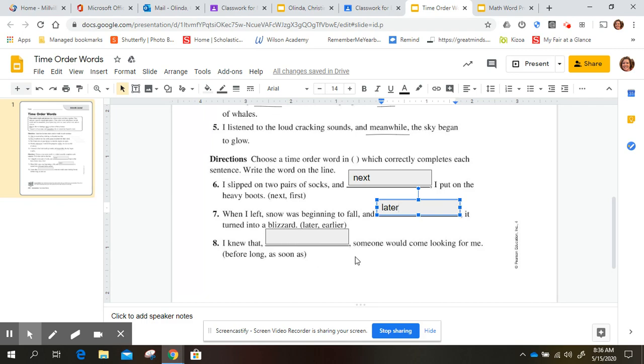I knew that blank, someone would come looking for me. I knew that before long or as soon as. I knew that before long, someone would come looking for me. I knew that as soon as someone would come looking for me. And you're correct. The only one that makes sense would be before long.